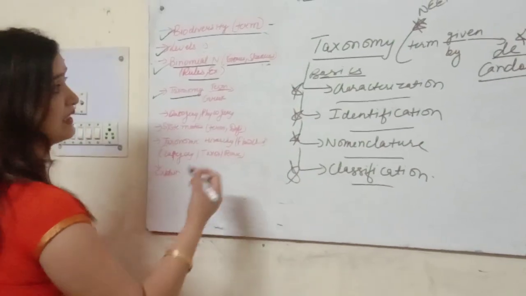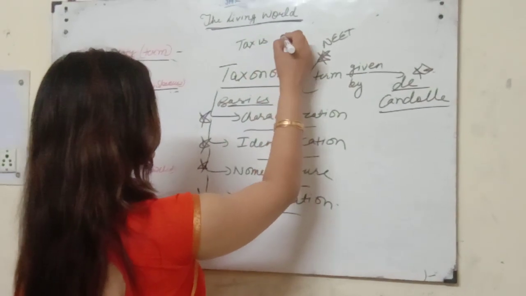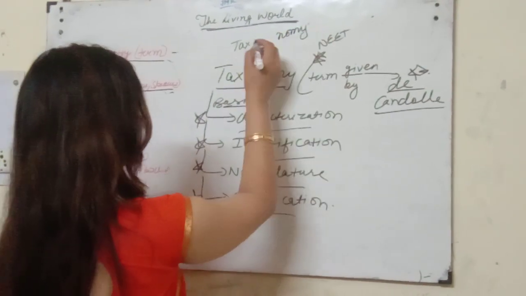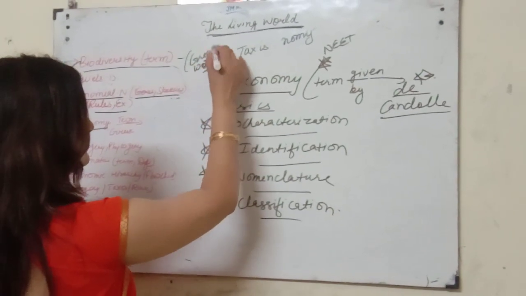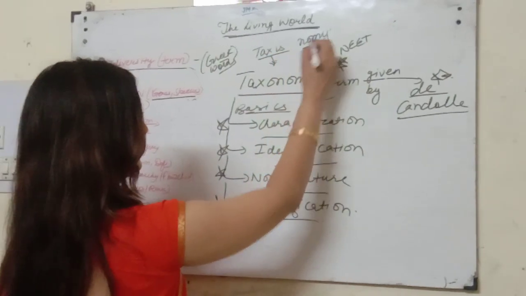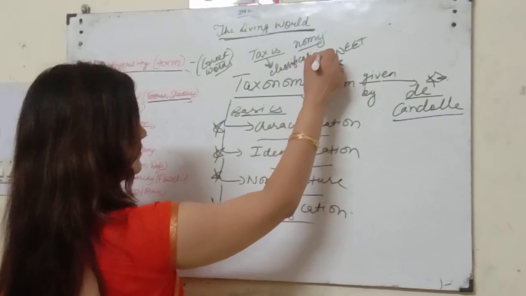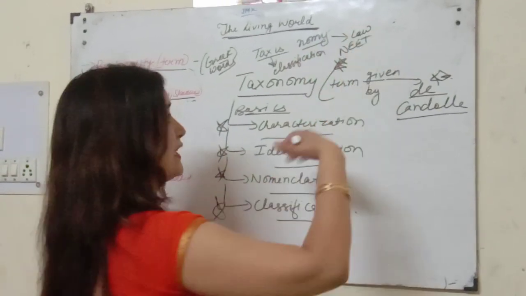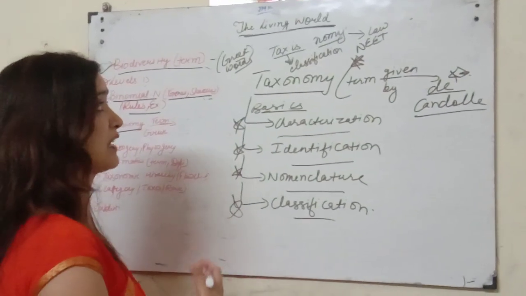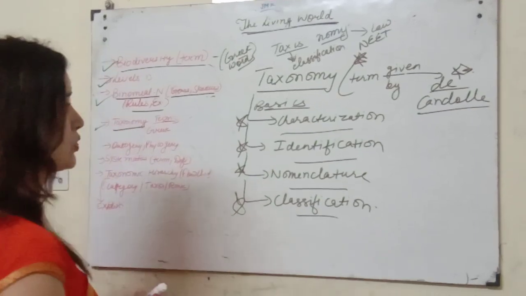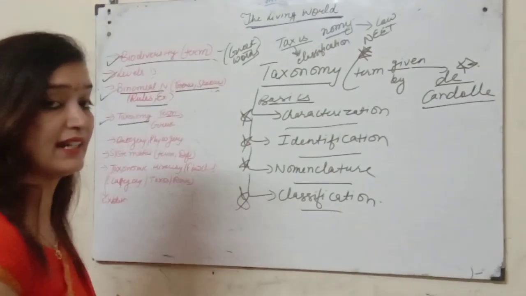So taxonomy is basically made up of two terms, taxis and nomos. These both are Greek words, and taxis means classification, nomos means law. Means if we are following some laws, following some rules, while classifying organisms, that is called taxonomy. Alright students, so you have to do the topic taxonomy, and in the next lecture we will discuss these taxonomic aids also.